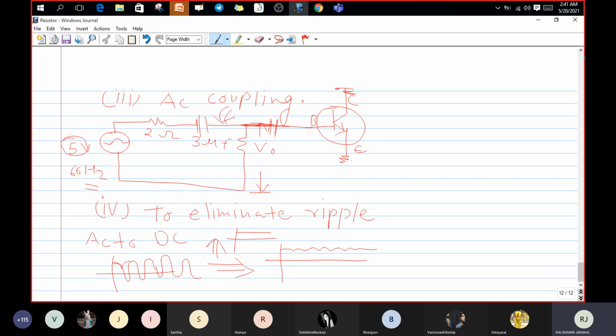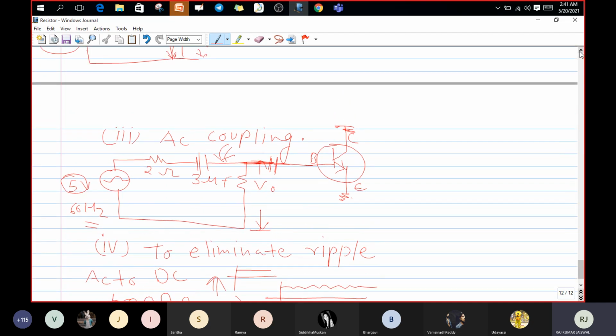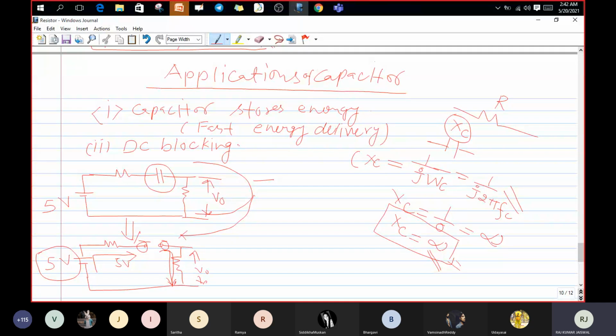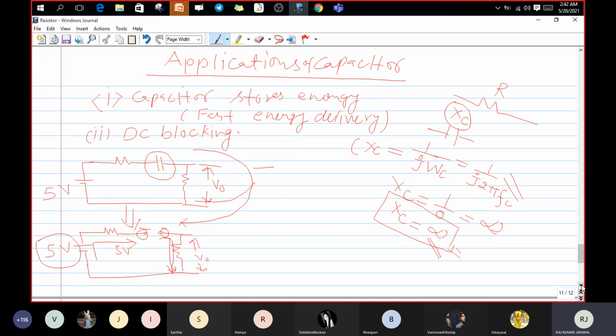We studied about the applications of the capacitor. In that we have seen the capacitor stores energy, and we could use that wherever we need fast energy delivery. Then, in place of a battery we could use the capacitor. After that we could use it for DC blocking.